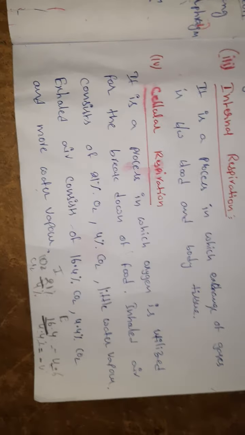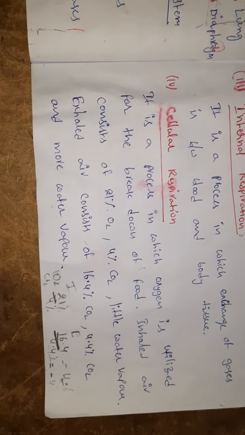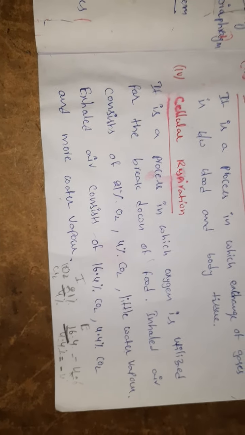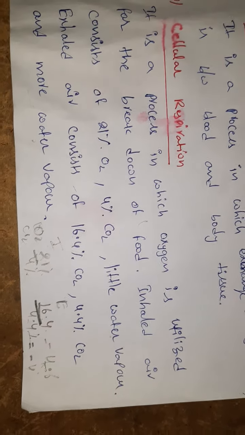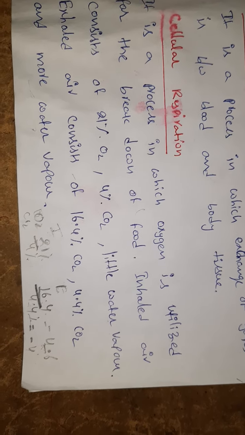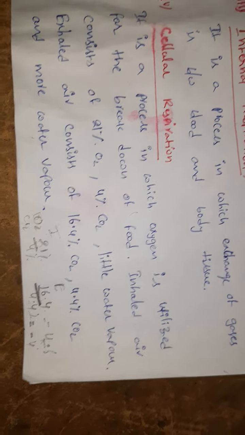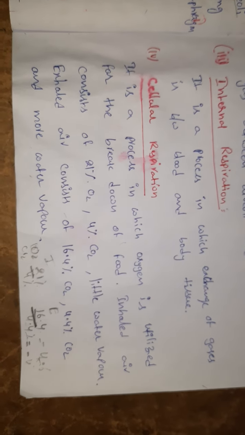If factories release more, there is more carbon dioxide. Here also the lungs look like a factory, right? Here also some extra amount of waste material, that is carbon dioxide, is released. So an extra 0.4% is increased, right? That is cellular respiration, right?